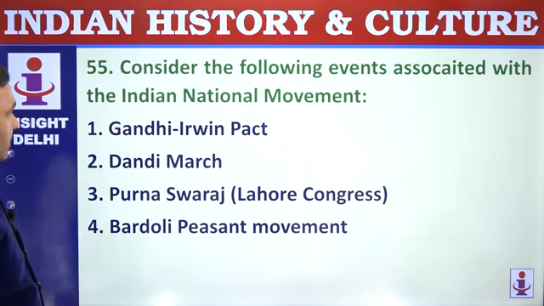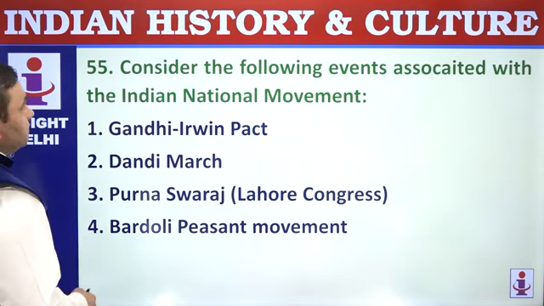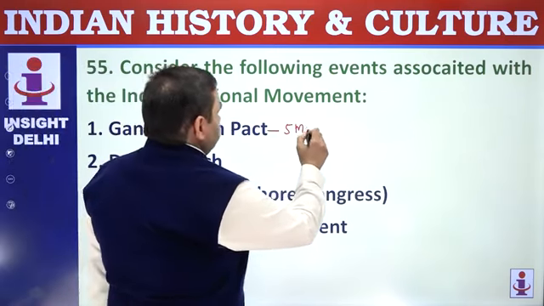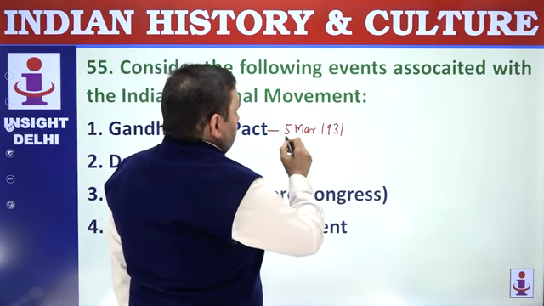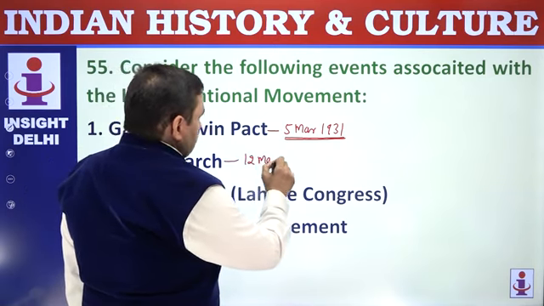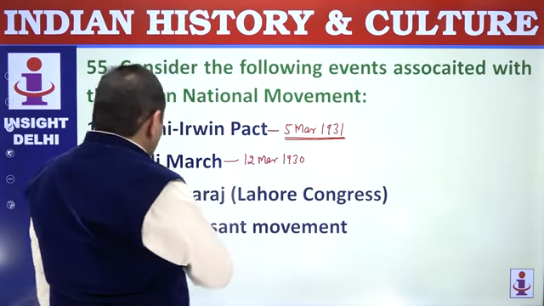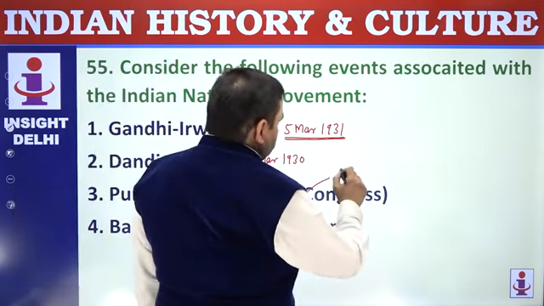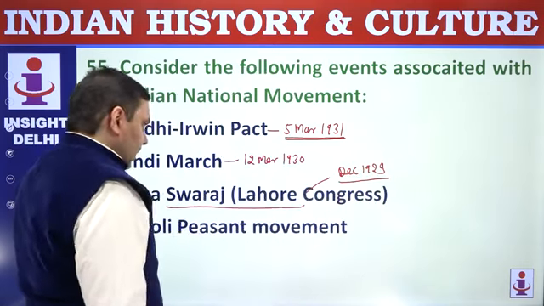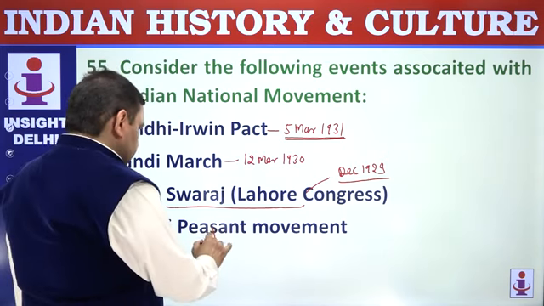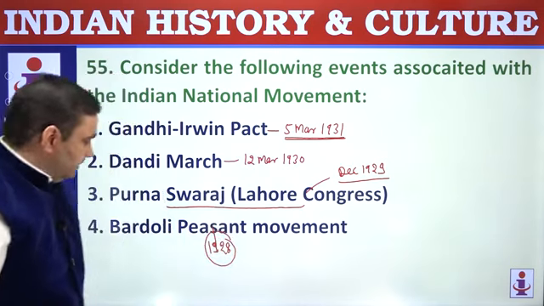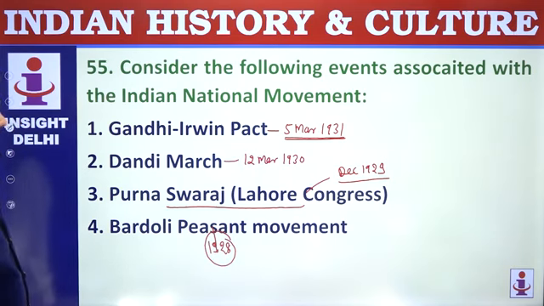Consider following events associated with Indian national movement. Gandhi-Irwin Pact, and the others. You have to arrange chronologically. So Gandhi-Irwin Pact was on 5th of March 1931. Through this pact, CDM was suspended. Dandi March started on 12th of March 1930. Purna Swaraj Resolution, December 1929. Lahore Congress was presided over by Jawaharlal Nehru. Bardoli Peasant Movement, 1928, led by Sardar Patel. During this movement, the women of Bardoli gave him title of Sardar. So the order is 4-3-2-1.